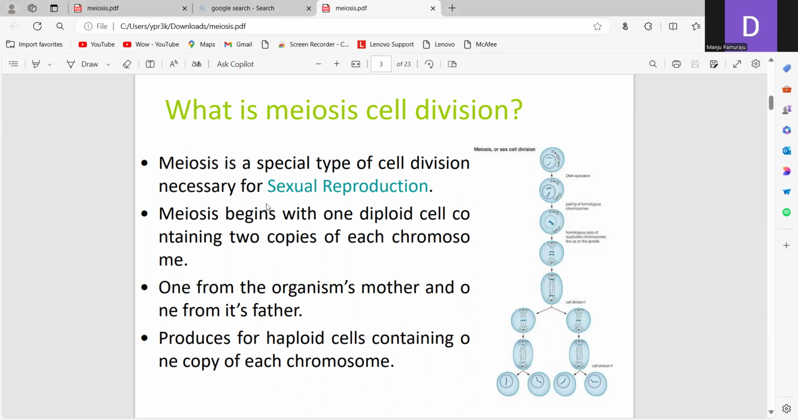Meiosis begins with one diploid cell containing 2 copies of each chromosome, one from the mother and one from the father. It produces haploid cells containing 1 copy of each chromosome. Meiosis takes place in the reproductive cells. It is called diploid because it has 2 copies of the chromosome, and in meiosis 4 haploid cells will be produced.